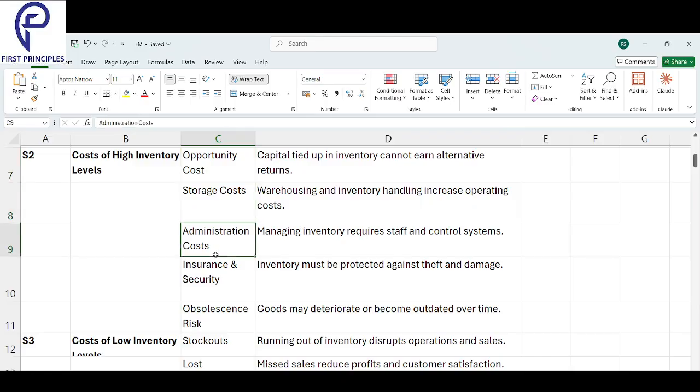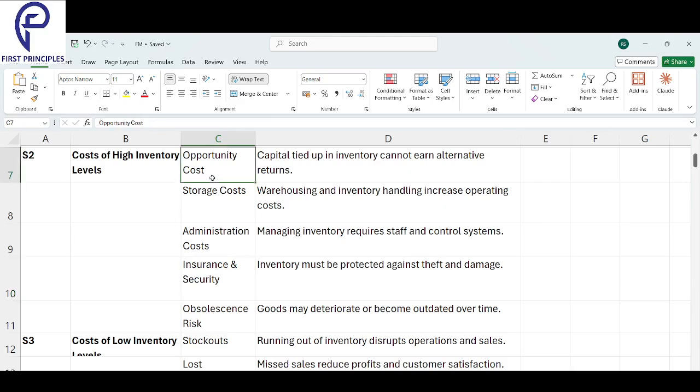Second is administration cost. First is storage cost: you'll have to store all that inventory. Second is administration cost: you'll need someone to manage all that inventory. Then you need security and insurance also, so that the rats do not eat all your goods. You need better storage facilities, and if something happens to your inventory, you need insurance, for which you have to pay a premium.